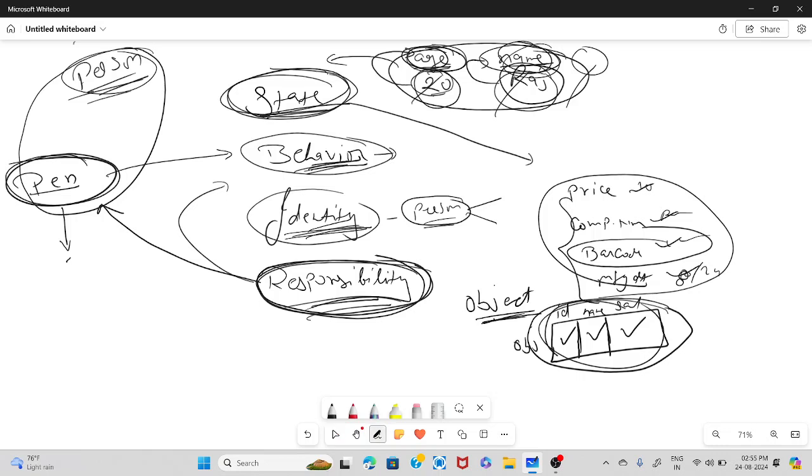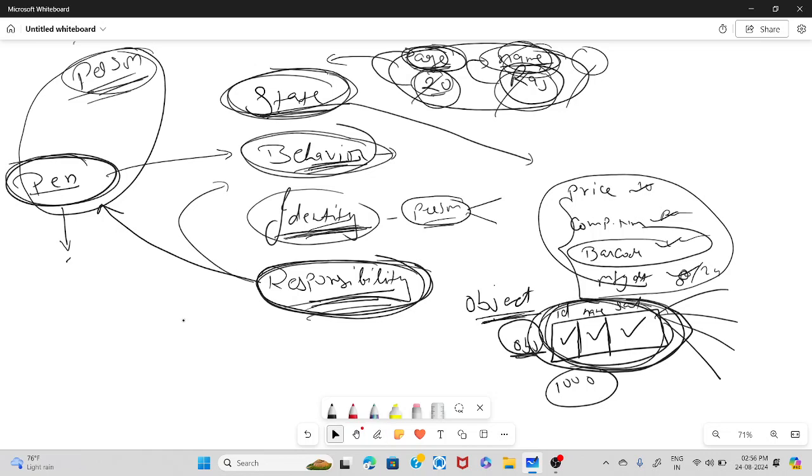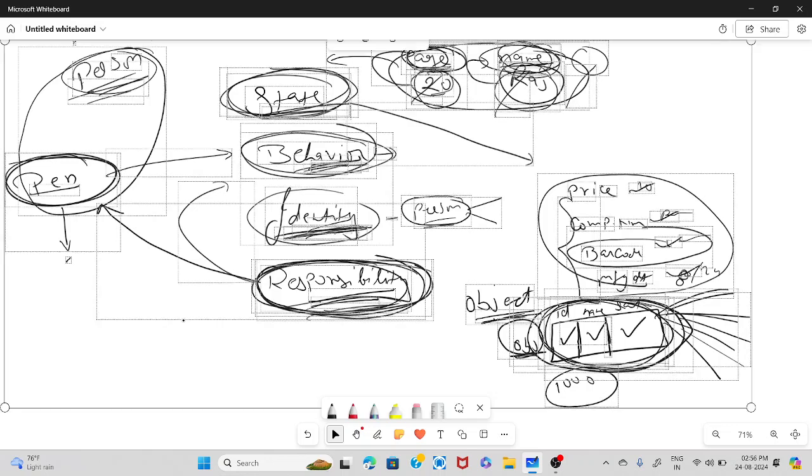Behavior: using this object, how many functionalities I can access, that is the behavior of the object. Identity: every object has a different name, or some random address, that becomes the identity. Responsibility: why should I create an object? Because I need this object, then I will create it. If I do not need any feature, I do not want to call any feature, then I will not create an object. That becomes responsibility. So basically this is the basics of objects.